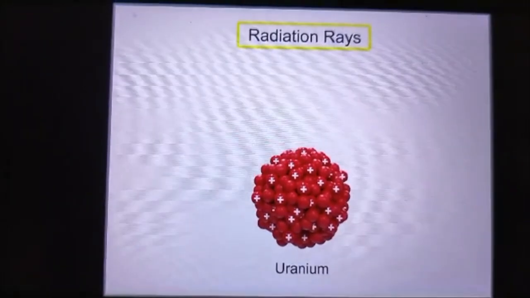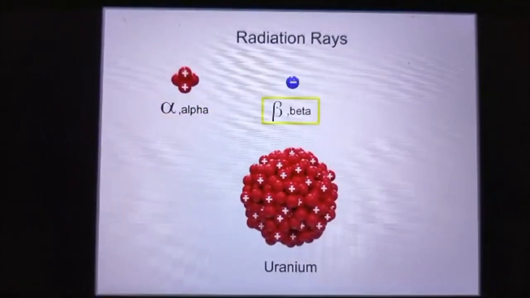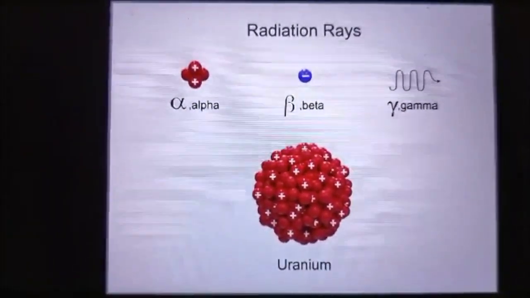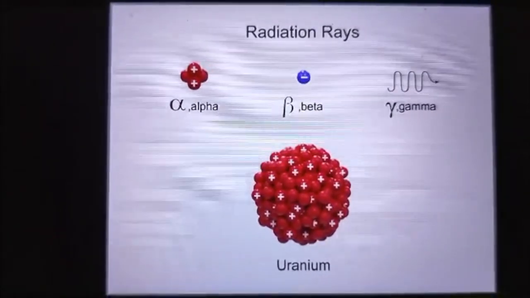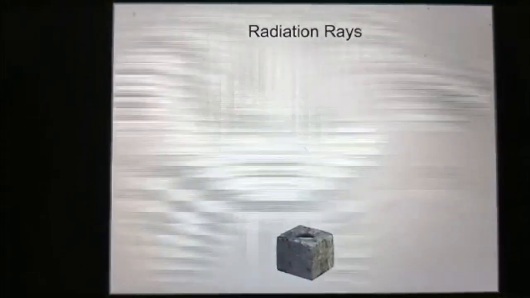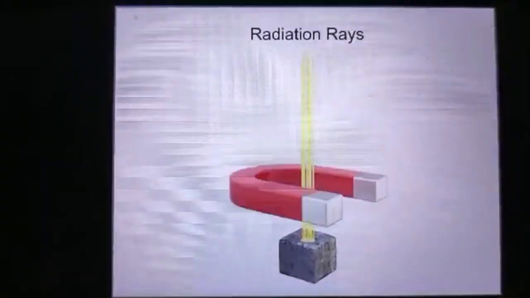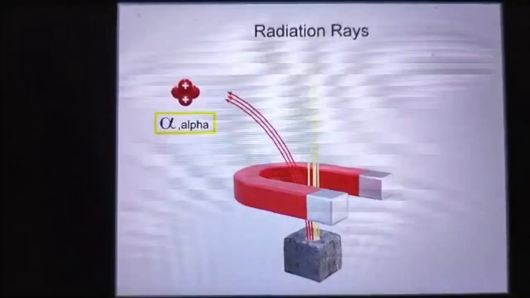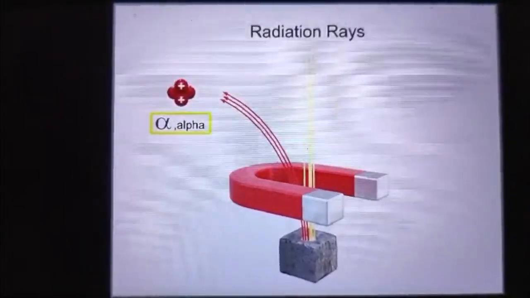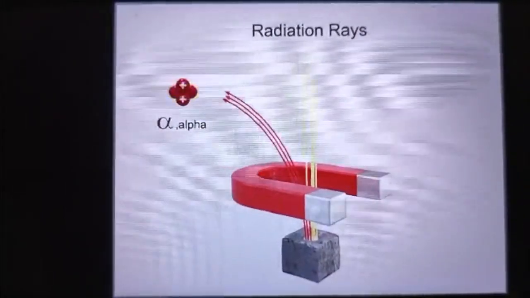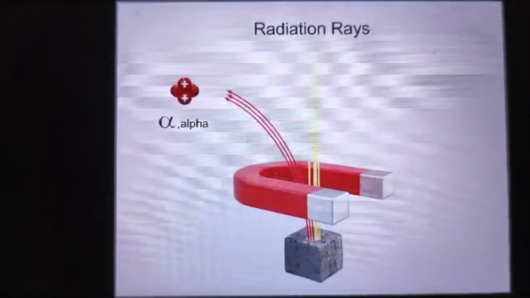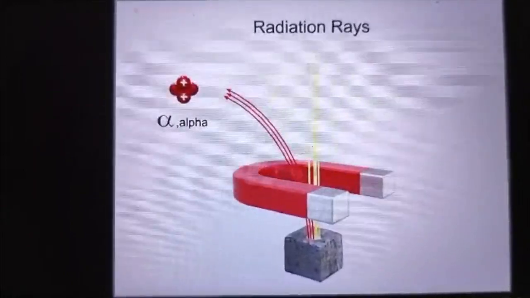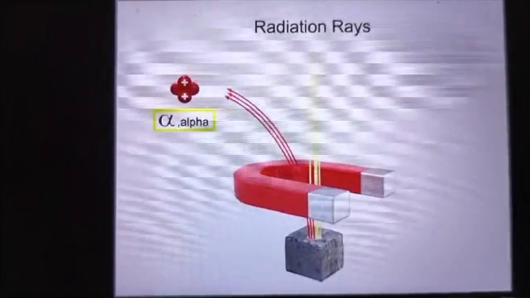Different types of radiation rays are called alpha, beta, and gamma. Due to the distinct electrical charge characteristics of the alpha, beta, and gamma rays, they can be separated by directing a beam from a radioactive source through a magnetic field. Alpha rays carry particles originating from the nucleus of a radioactive atom. These particles consist of 2 protons and 2 neutrons. Essentially, they are positively charged helium atoms stripped of their electrons. The magnet causes these particles in the alpha ray to bend in one direction.